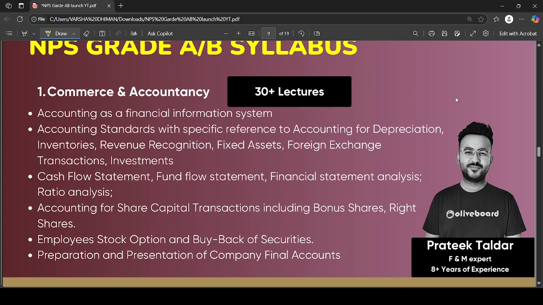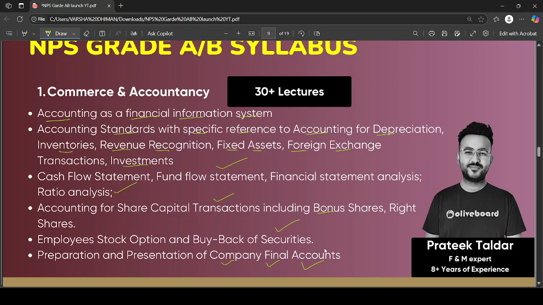So Prateek Daldar sir will help you in this portion. There will be 30 plus lectures for commerce and accountancy, and the syllabus will include accounting as a financial information system, accounting standards with specific reference to accounting for depreciation, inventories, revenue recognition, fixed assets, foreign exchange transactions, and investments, cash flow statements, fund flow statement, financial statement analysis, ratio analysis, accounting for share capital transactions, including bonus shares, right shares, employee stock options and buyback of securities, preparation and presentation of company final accounts.